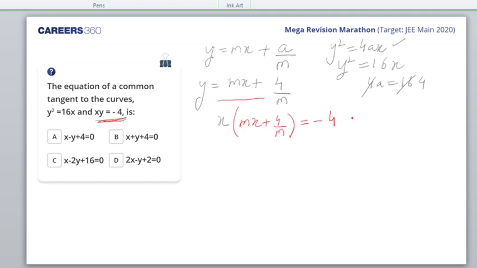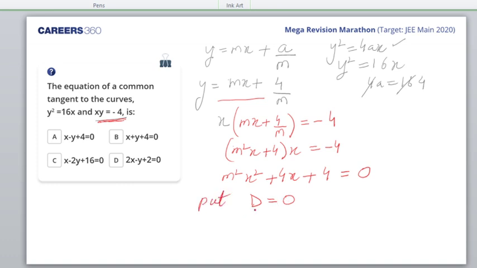Taking the LCM, m square x square plus 4x is equal to minus 4m. This is a quadratic in x, and if this line is a tangent to this hyperbola, then the discriminant of this equation should be 0, because we should get equal roots, only one point of intersection. So D, where by D I mean discriminant, I deliberately put equal to 0.